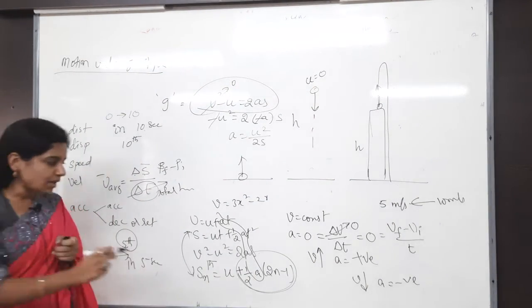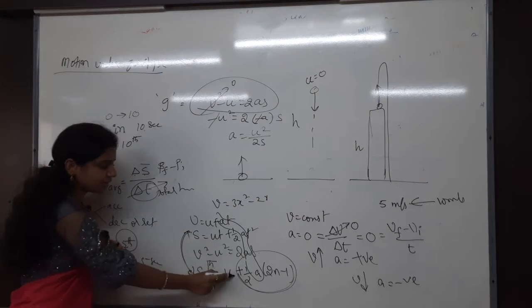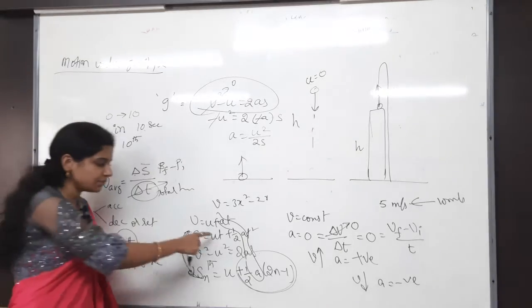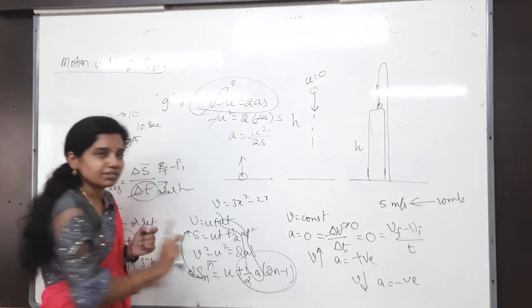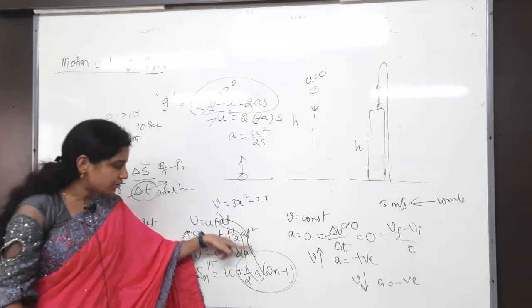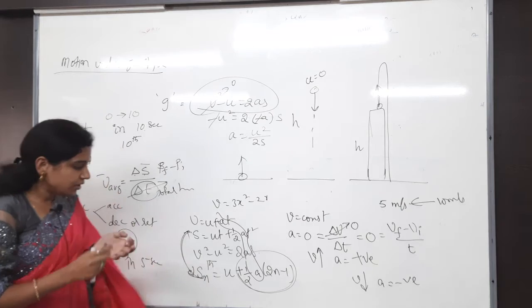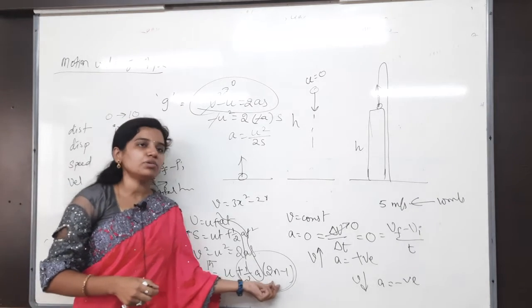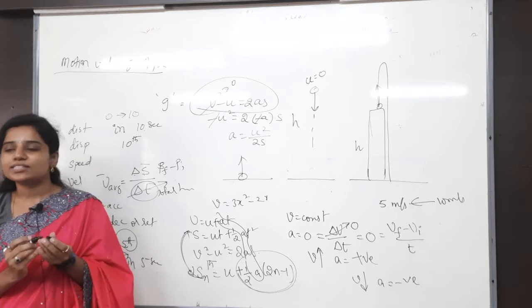Just compare these two equations. Here we get t, here we get one less. Here t means here 0 t. Here t square is nothing but here only 1 t we get. Understand? Here t power 2, here t power 1 only. Always less than that. So u plus half a into 2n minus 1 is the formula of displacement in nth second.